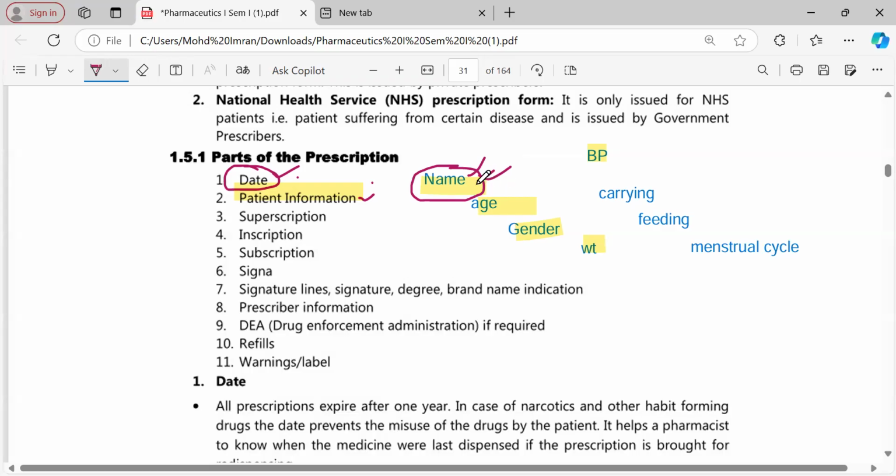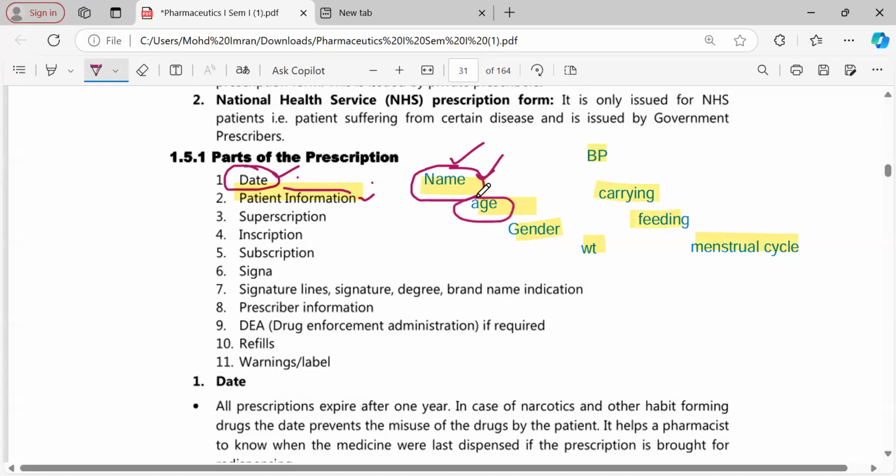650, and it will be over. That should not be the case, because every patient's conditions are different. According to age, gender, weight, and physical condition, a lot of doses and drugs will change. So to avoid this, the pharmacist should check the name of the patient on the prescription, and they should thoroughly ask whether the drugs they are taking are for themselves or somebody else. In order to avoid the misuse of drugs, you can use this.